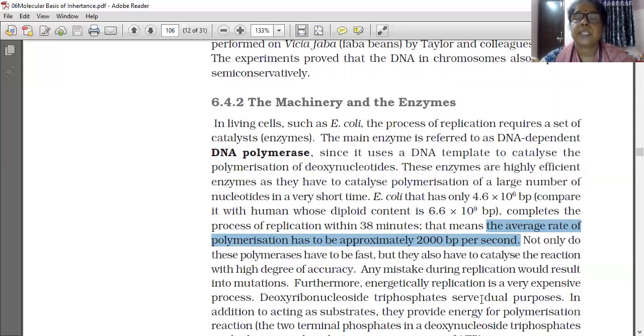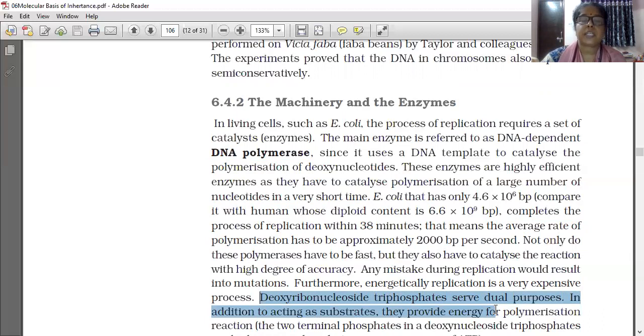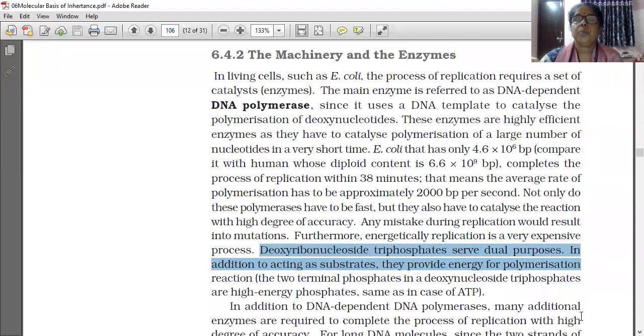Deoxyribonucleoside triphosphates serve dual purposes. In addition to acting as substrates, they provide energy for the polymerization reaction, being high energy phosphates, same as in the case of ATP.